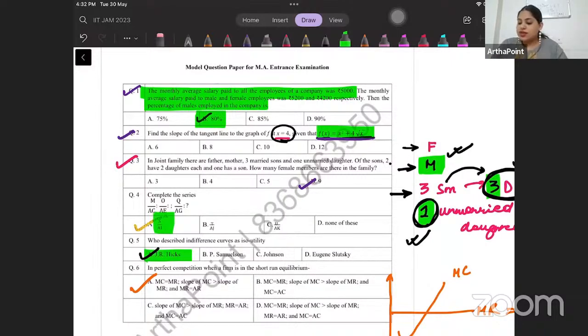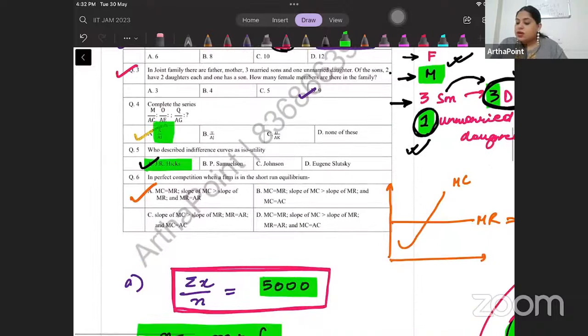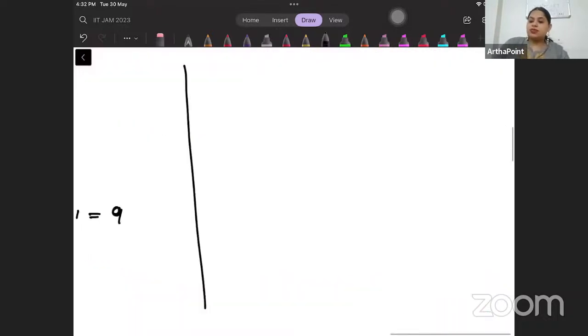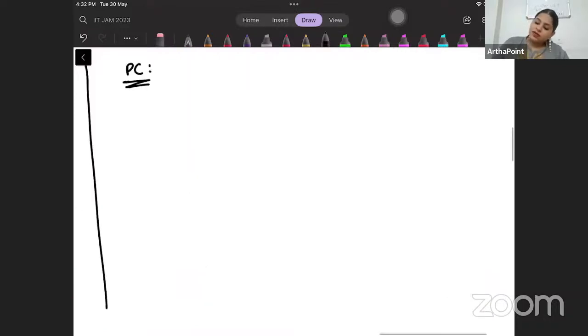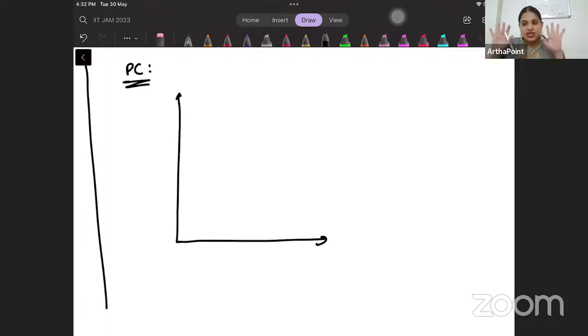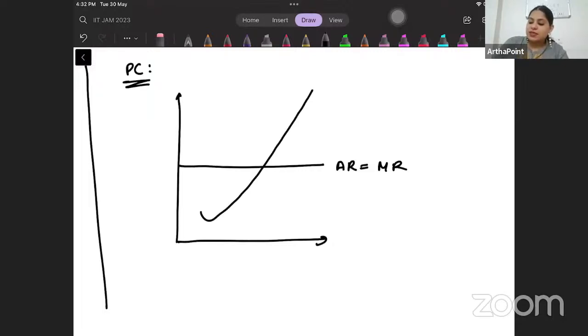Okay, come to the next question. In perfect competition, when a firm is in short run equilibrium. So beta, we know that for perfect competition, when we talk about the firm, we have to see these things. We have to see that this is AR, this is MR, this is MC. Usually MC can be like this also, beta.